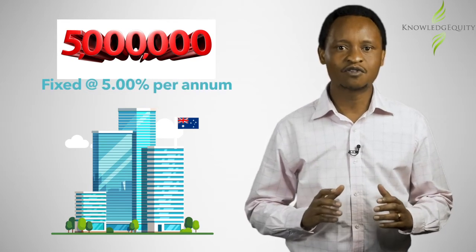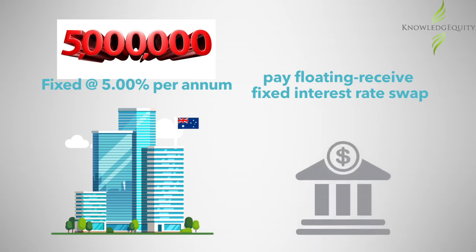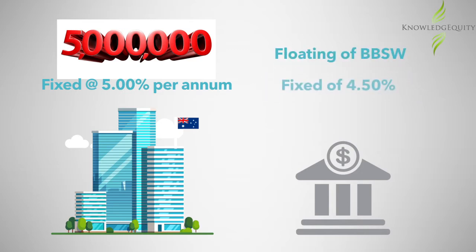The organization wants to convert its fixed rate borrowing into a floating rate borrowing and decides to enter a pay floating, receive fixed interest rate swap to achieve the desired result. The IRS is entered into with a counterparty, usually a financial institution, providing a floating rate of BBSW and a fixed rate of 4.5% on a principal amount of $5 million with annual settlements for a period of 3 years.